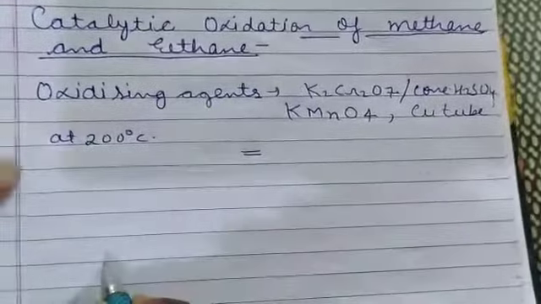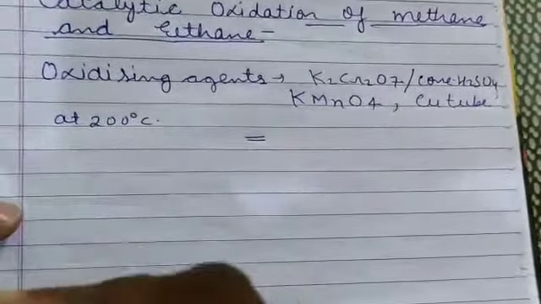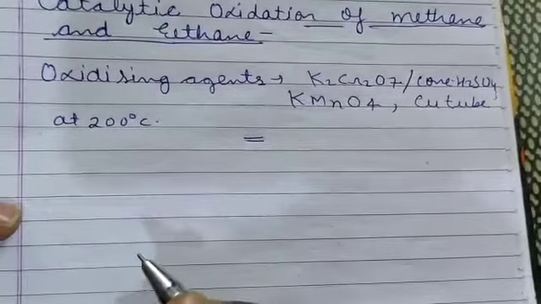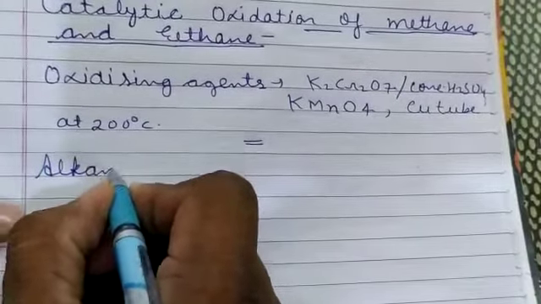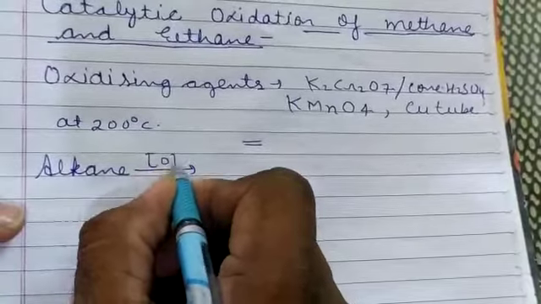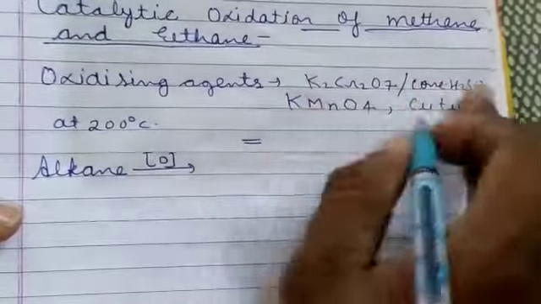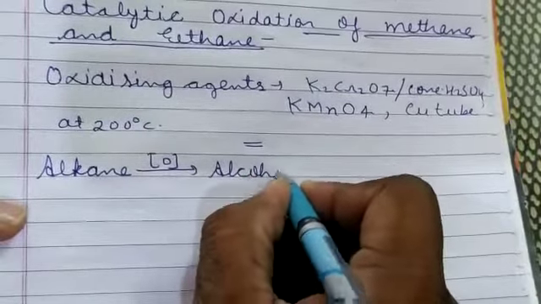You should learn a simple way what product will form if you are using an alkane to undergo catalytic oxidation. If you take any alkane, then it will get oxidized in presence of nascent oxygen coming from these oxidizing agents to form first alcohol.